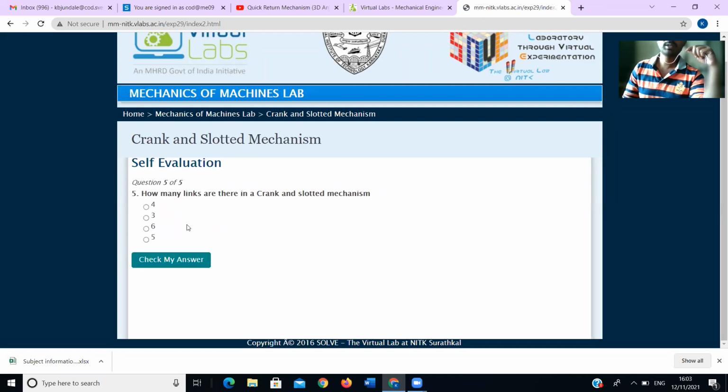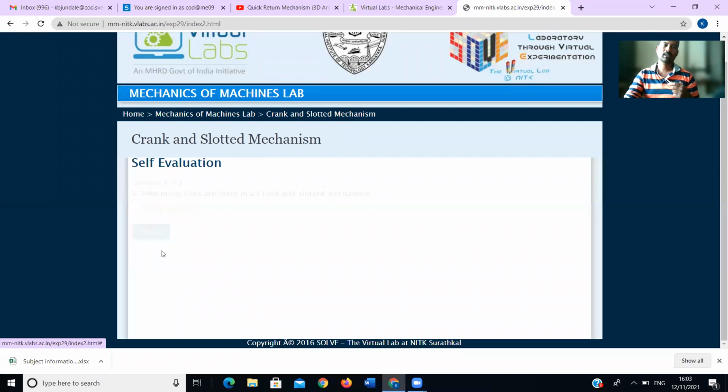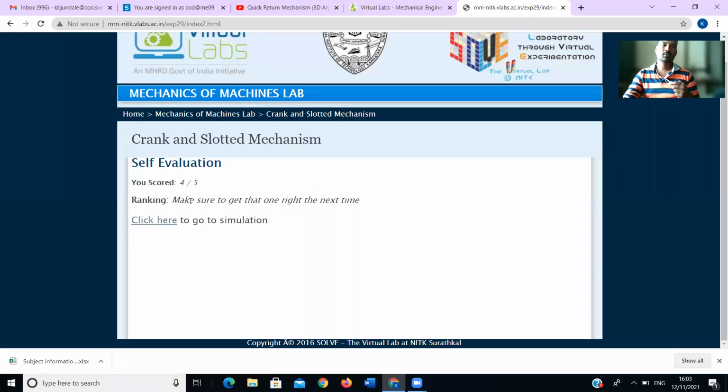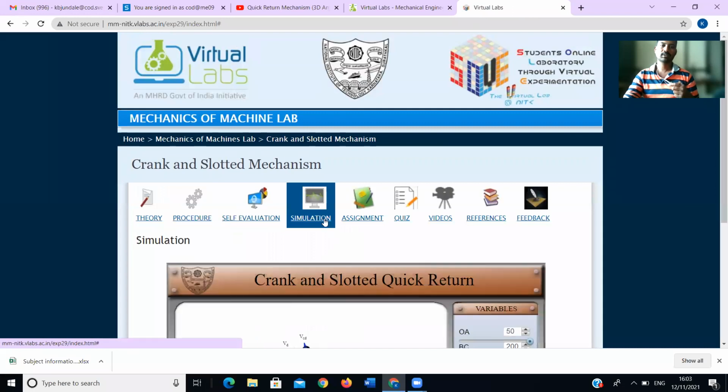And the last one: how many links are there in the crank and slotted lever mechanism? 4, 3, 6, or 5? At the start only we saw how many links there are. It is 6. It is a six-link mechanism we are studying. In theory we read that it is a 6-link mechanism. Okay, so all answers are correct. Now we'll move to the simulation.